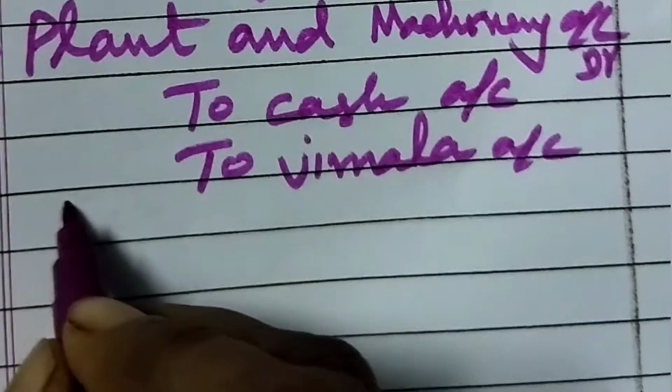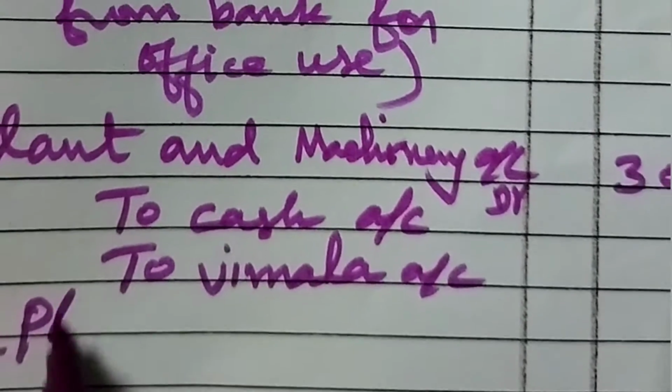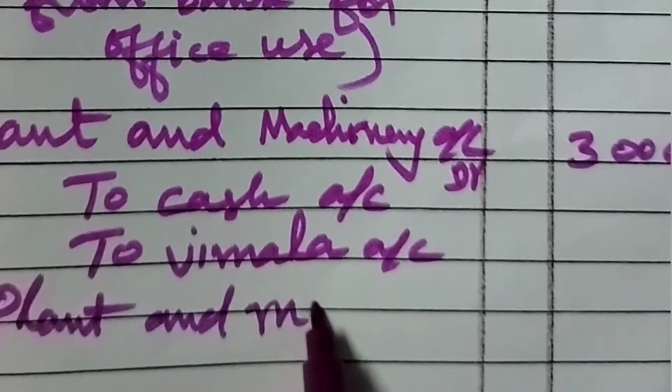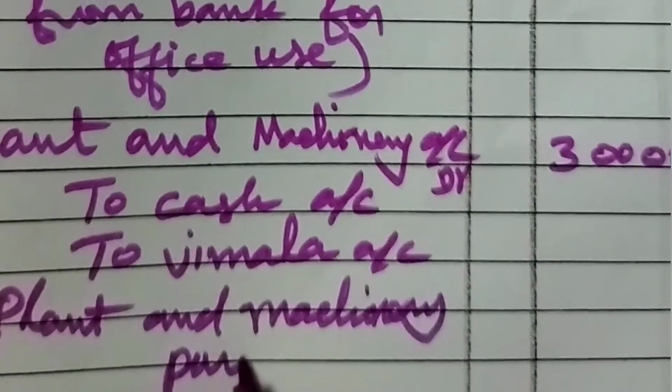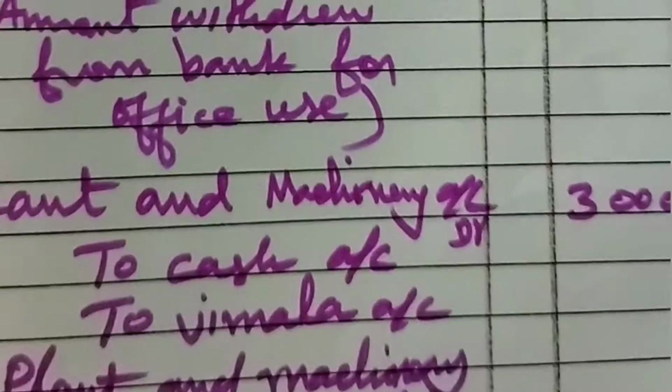Then narration we have to write. What narration? Plant and machinery purchased. That's all. Okay. Then we can go to the next transaction.